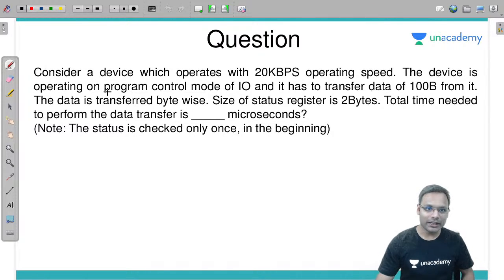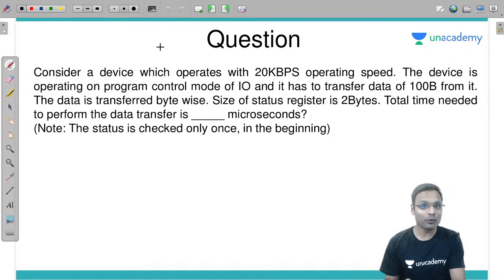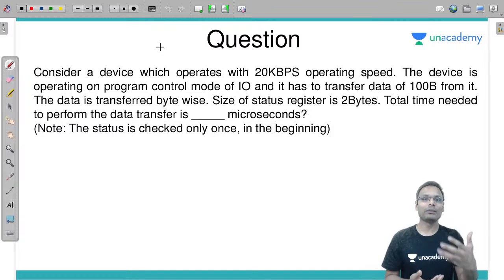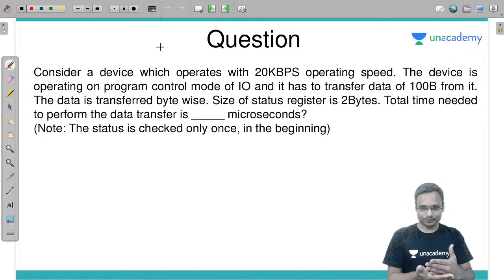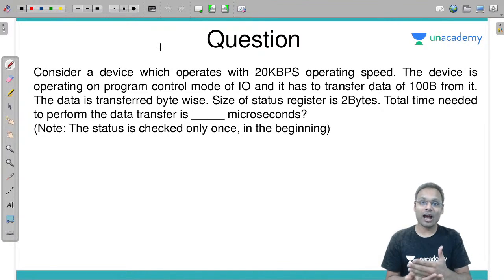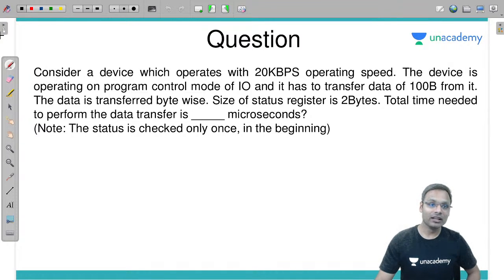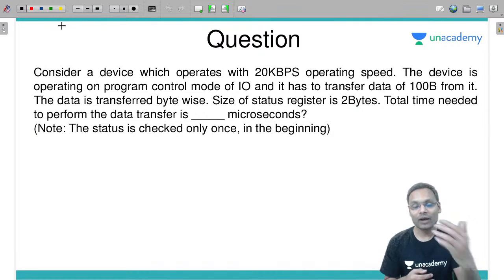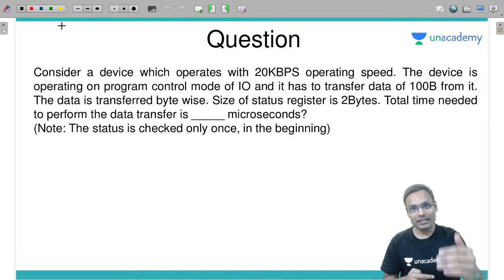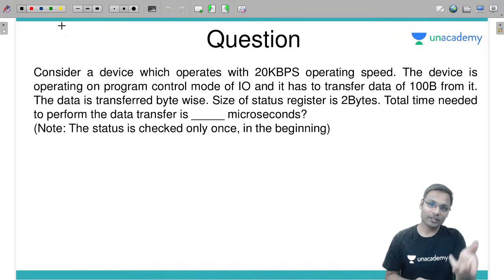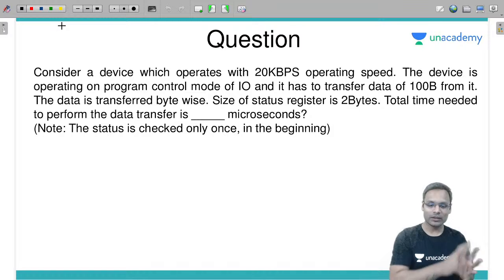The device is operating on program control mode. If you remember, program control mode of IO or programmed IO is very simple. If you don't remember, let me recall it again: programmed IO is that particular IO organization in which the CPU will send some kind of signal to the IO device that if you have something to transfer, give me your status, then I will have the transfer with you. So first of all, CPU will check the status of each and every device, and after that, if the device has the status set, then the device will transfer the data.